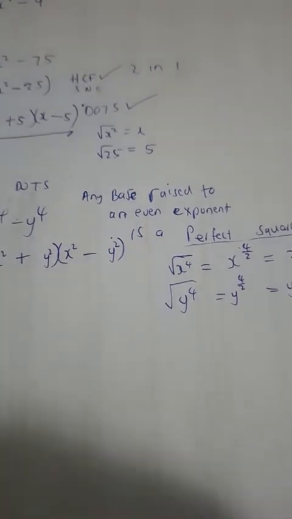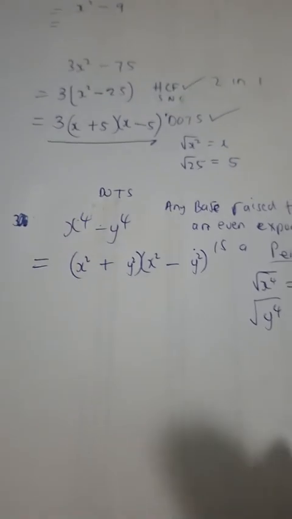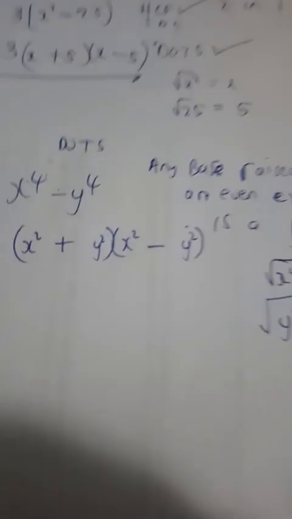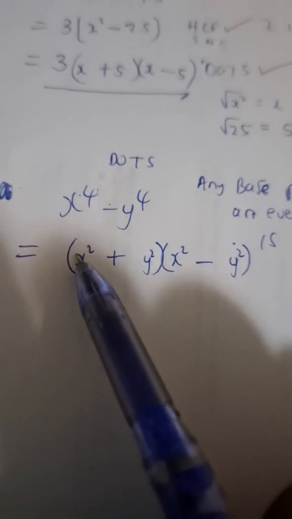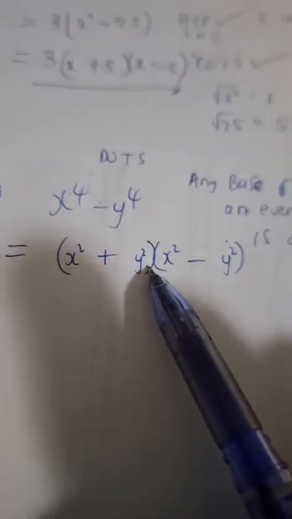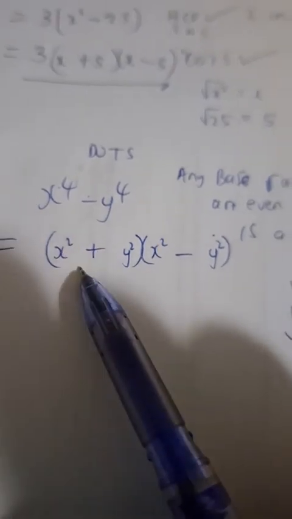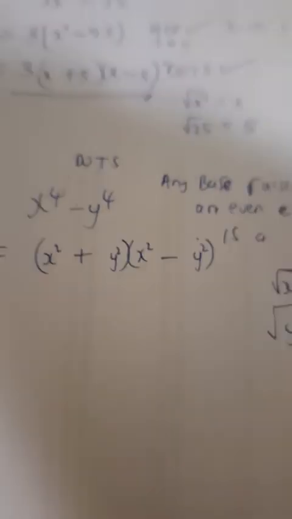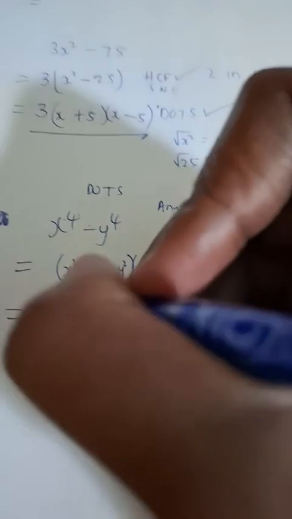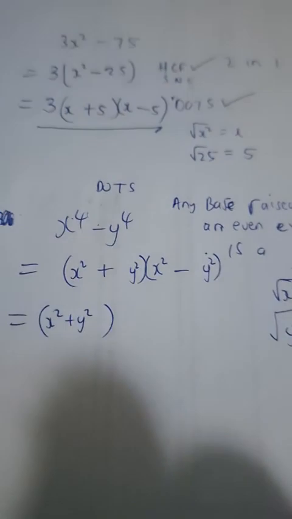Then you would think we are done, but you look again in the brackets and see this first bracket cannot be factorized any further because it's not a difference, it's a sum of 2 squares. A sum of 2 squares cannot be factorized any further. So x squared plus y squared is fine.